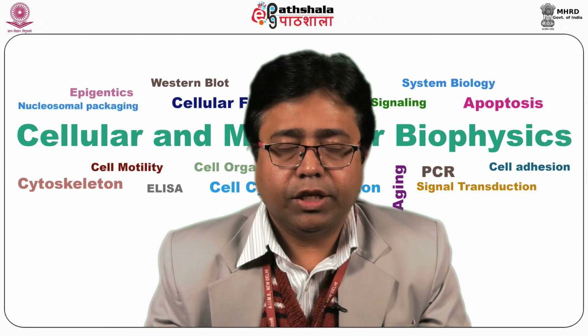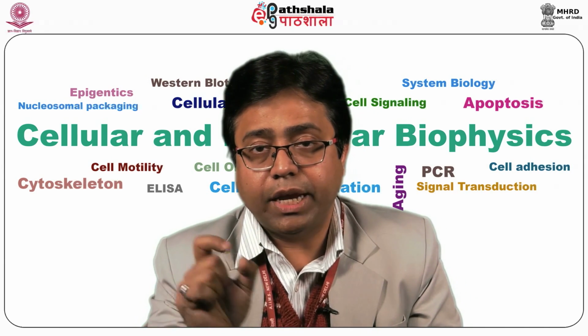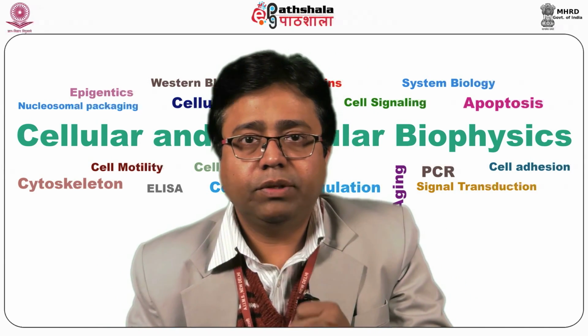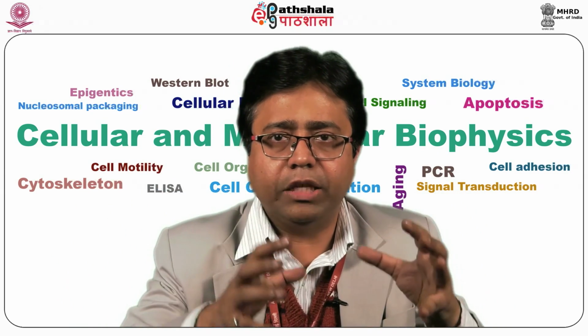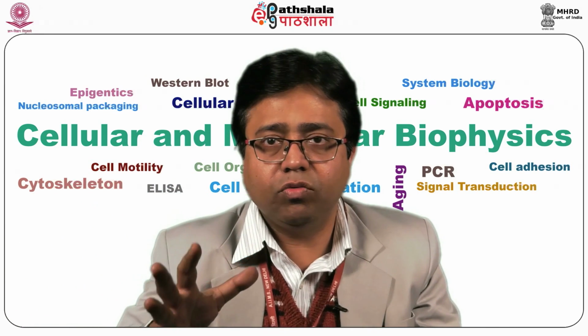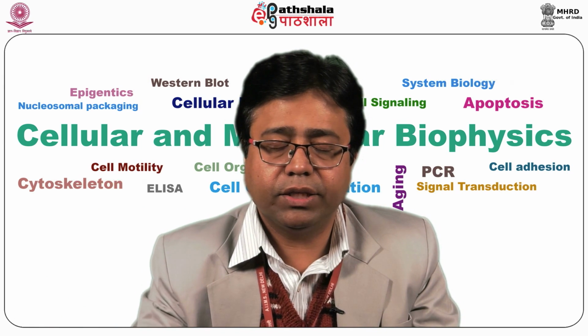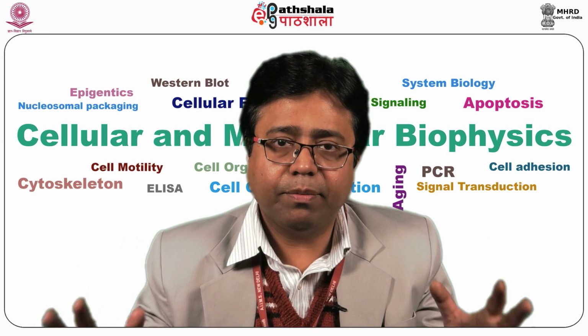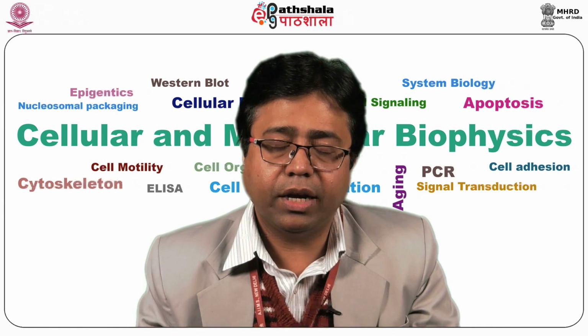the Human ENCODE project. ENCODE stands for Encyclopedia of DNA Elements. Essentially, what ENCODE does is that it catalogs the entire region of the DNA into functional elements and tells you, okay, this is the enhancer element, this is the silencer sequence, this is the promoter element, this is the coding region, this is the non-coding region. So, it is going to give a detailed map of the different regions of the DNA. Essentially, it is an anatomy of the entire DNA.